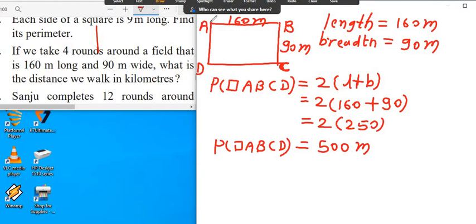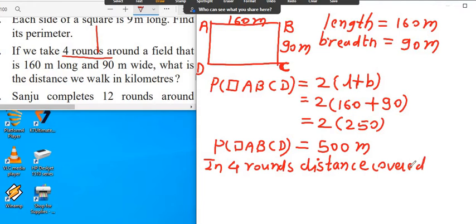That means if he walks once from A to B, B to C, C to D, D to A, then he covers a distance of 500 meter. But how many rounds are there? There are 4 rounds. That means in 4 rounds, distance covered is equals to 4 multiplied by 500, that is 4 fives are 20, and the 2 0s above, that is 2000 meter.